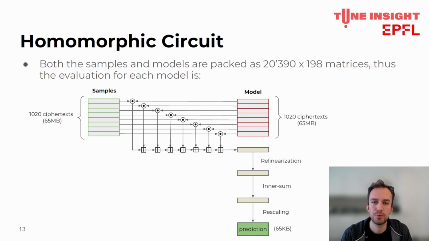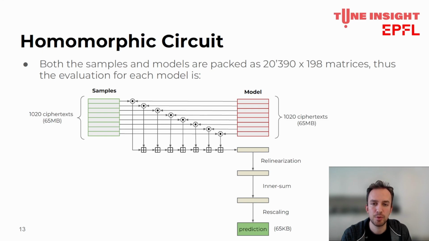The homomorphic circuit consists of the following steps. First one is to perform an inner product between the encrypted samples and the encrypted models. This is done with a Hadamard product between the two inputs, followed by a summation of all the ciphertext. This step is the heaviest one of the circuit because it requires over 1,000 multiplications and additions per model.